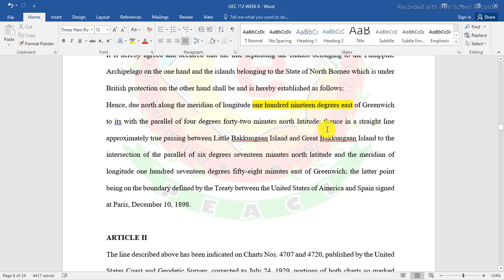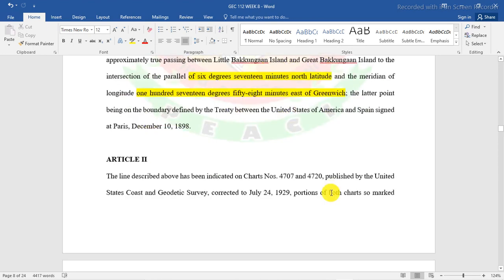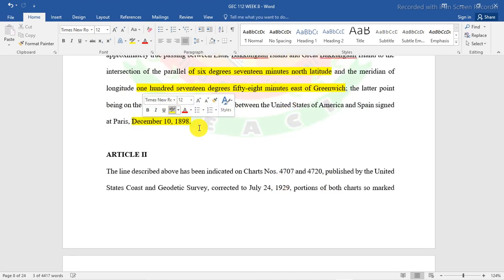Hence, in a straight line, approximately passing between Little Bakungan Islands and Great Bakungan Islands to the intersection of the parallel 6 degrees and 17 minutes north naman latitude, and the meridian of longitude 117 degrees 58 minutes east naman din. Ito yung pagkakadivide ng boundaries, the latter point being the boundary defined by the Treaty between the United States, or Treaty of Paris, on December 10, 1898.